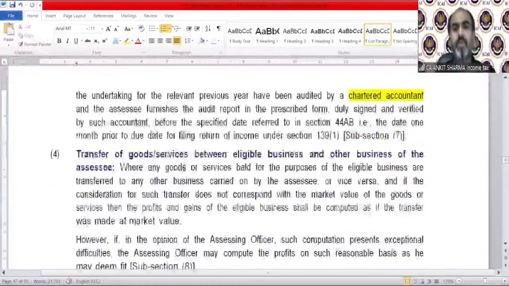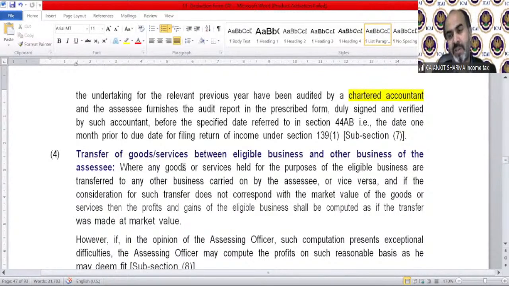Clear? Transfer of goods and service between eligible business and other business. If an assessee is carrying two businesses, one eligible for section 80I deduction and the other not eligible for that deduction, then if any goods or services are transferred between these businesses, the value should be taken as the fair market value.